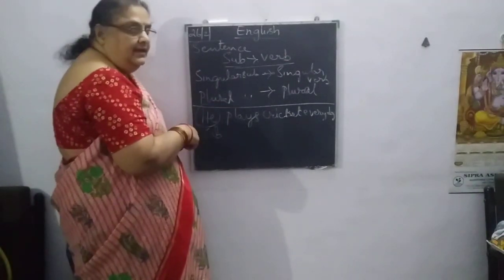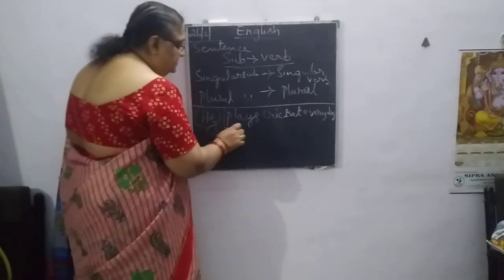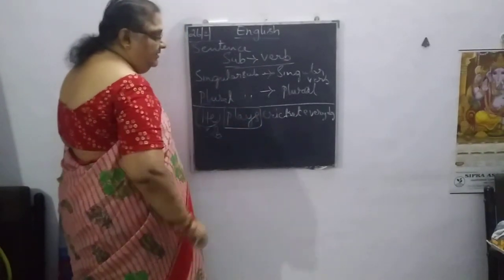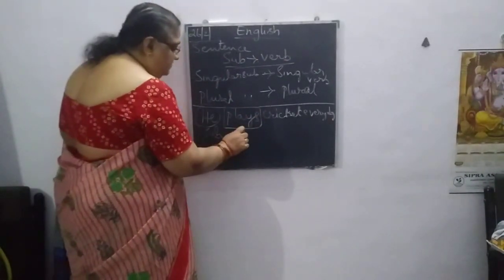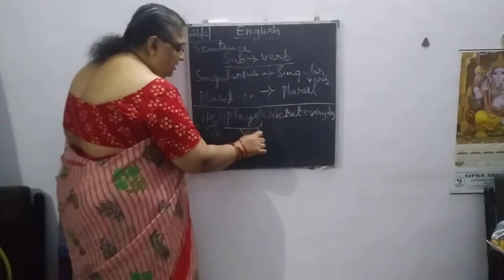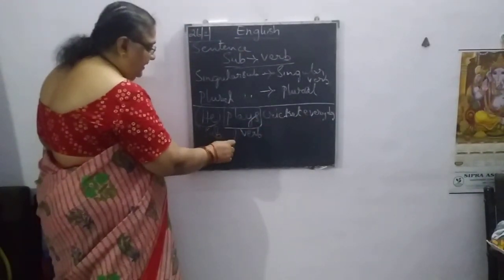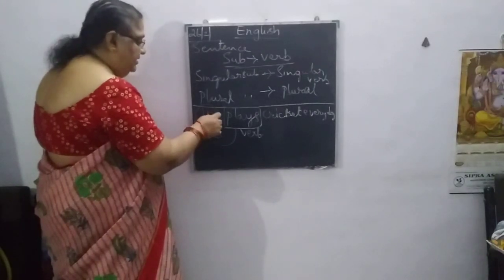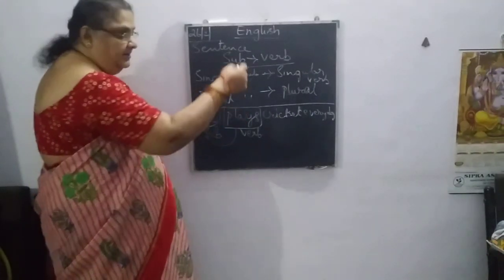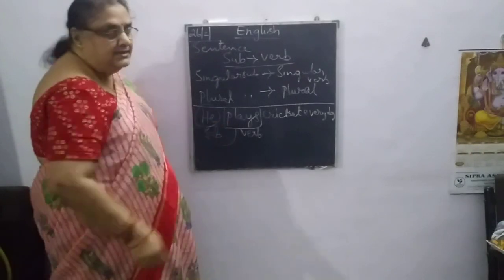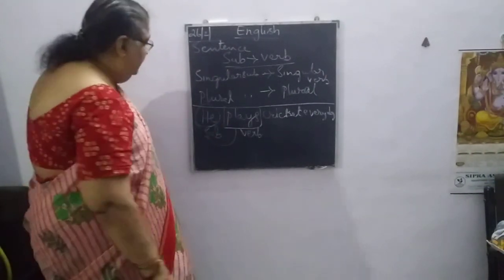Then what is he doing here? He plays cricket regularly. So this plays is the action word, which is called the verb. This verb agreed with the subject, a singular subject and a singular verb. We can call it a perfect sentence.